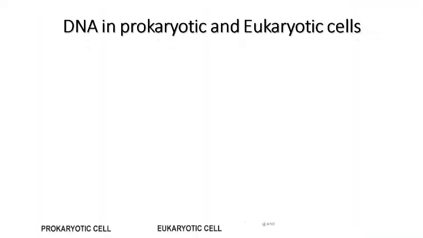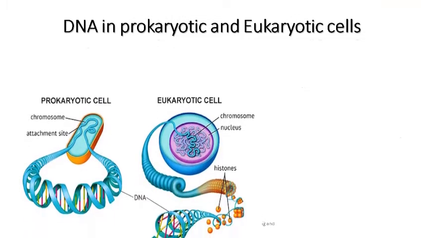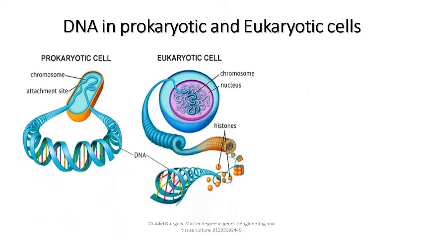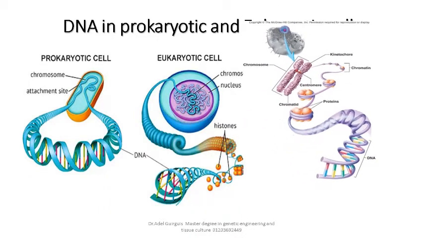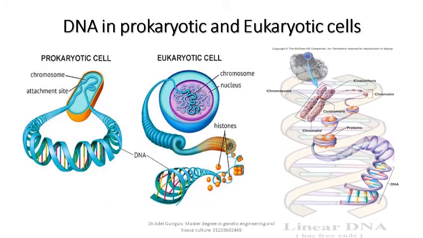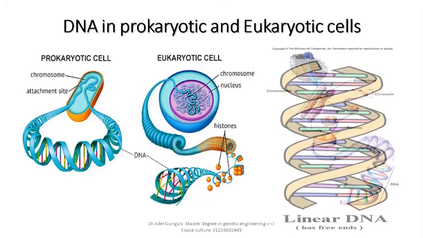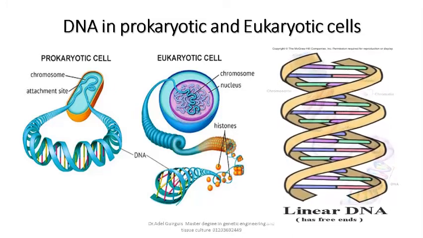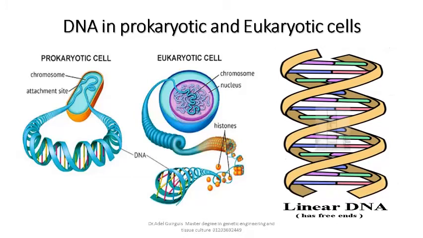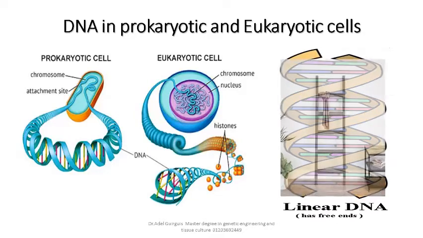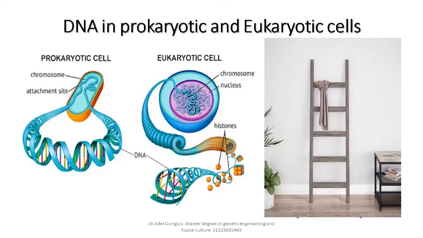What are the differences of DNA molecules in both prokaryote and eukaryote? DNA in prokaryote is a double helix molecule with two strands, but in a circular form. Certain parts of this molecule attach with the bacterial cell membrane. While DNA in eukaryote is also described as a double helix molecule, but it is in linear form, that means with free ends like a ladder.